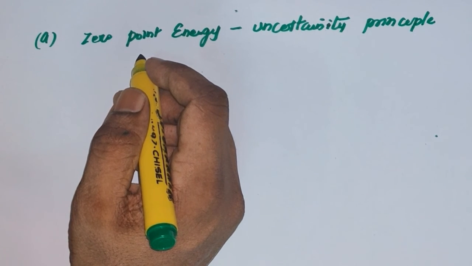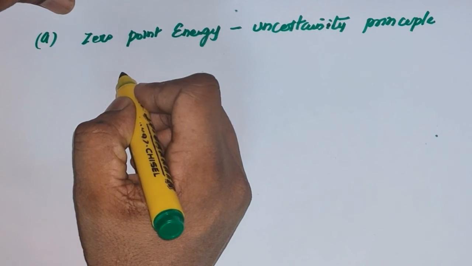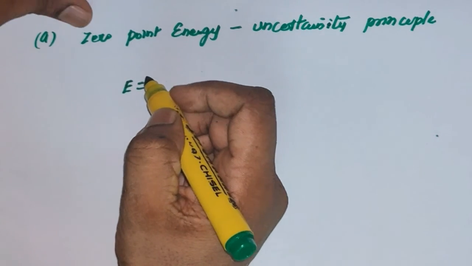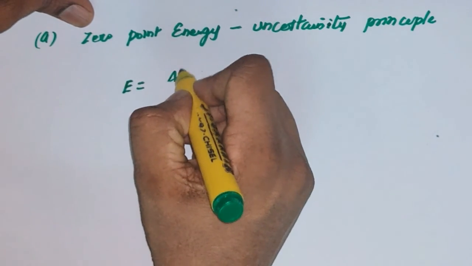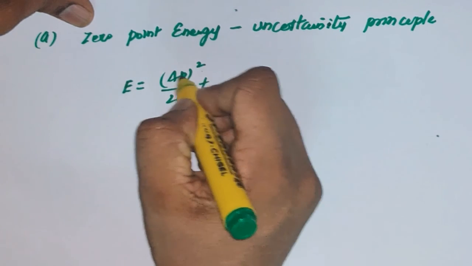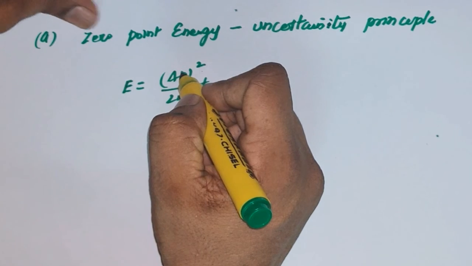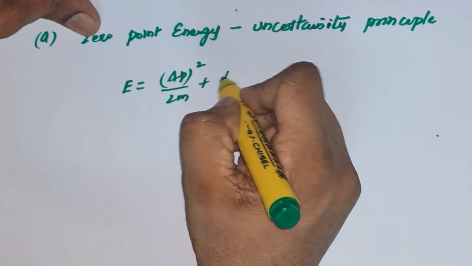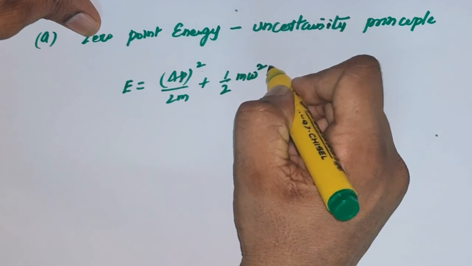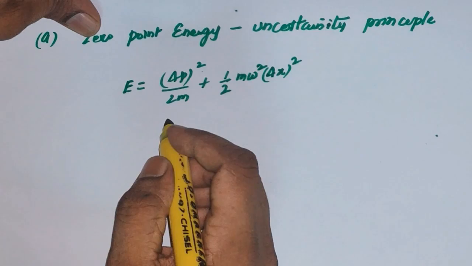Once we write the Hamiltonian, or energy, for the quantum harmonic oscillator, it is equal to Δp² divided by 2m, so the momentum can be replaced by the momentum uncertainty. In the same way, in the m ω² x² term, x has to be replaced by Δx.